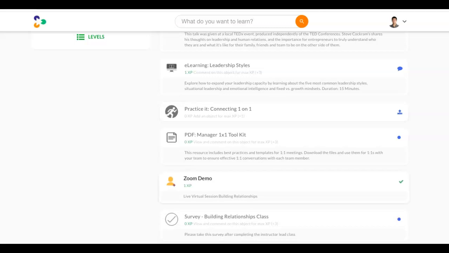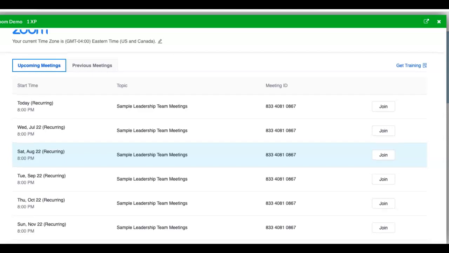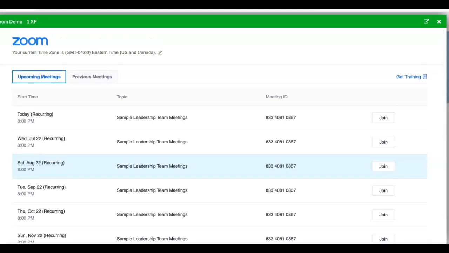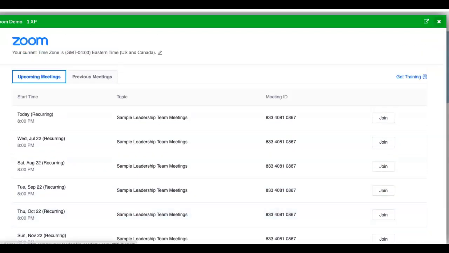One of the other great features of this is Zoom. It integrates with the platform, so even though you have maybe an assigned video you want them to learn, then you might want to have a live meeting. So this could be a meeting that all of your team or all of your class is going to join, and they can do that inside the platform. They don't have to leave and go out to do Zoom. They actually can come here, and this will be all the scheduled meetings in place, and so everything is done right there at the same time.